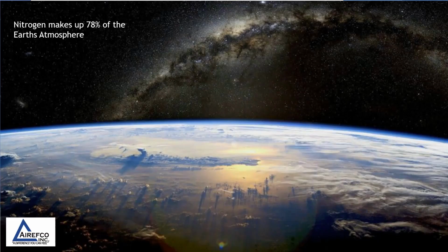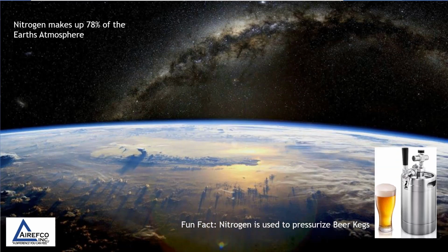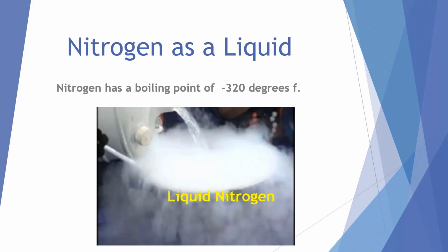Nitrogen makes up 78% of the Earth's atmosphere. Here's a fun fact. Nitrogen is used to pressurize beer kegs. The nitrogen that we use in evacuation and HVAC work is usually called dry nitrogen. Nitrogen can be a liquid, but its boiling point is minus 320 degrees Fahrenheit.